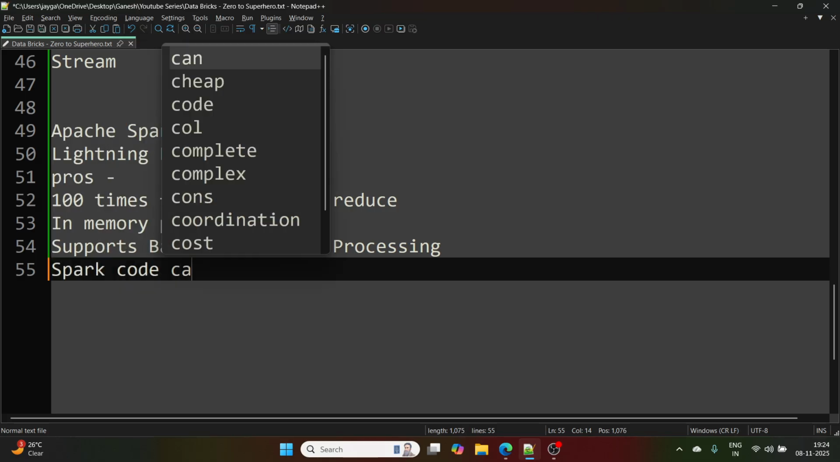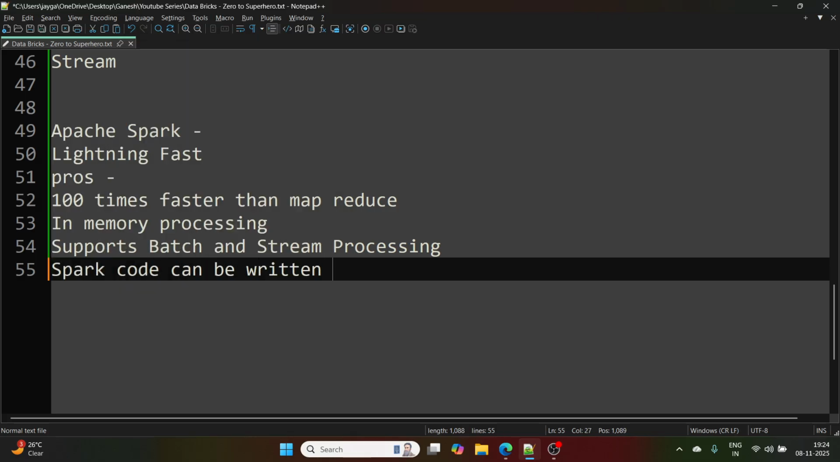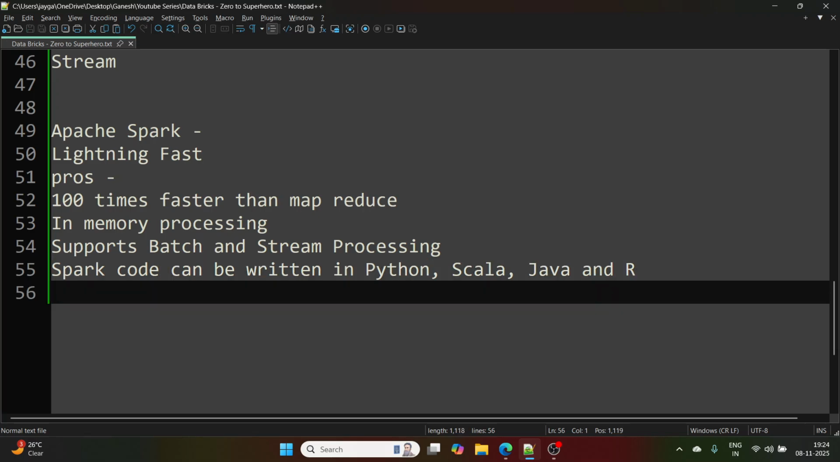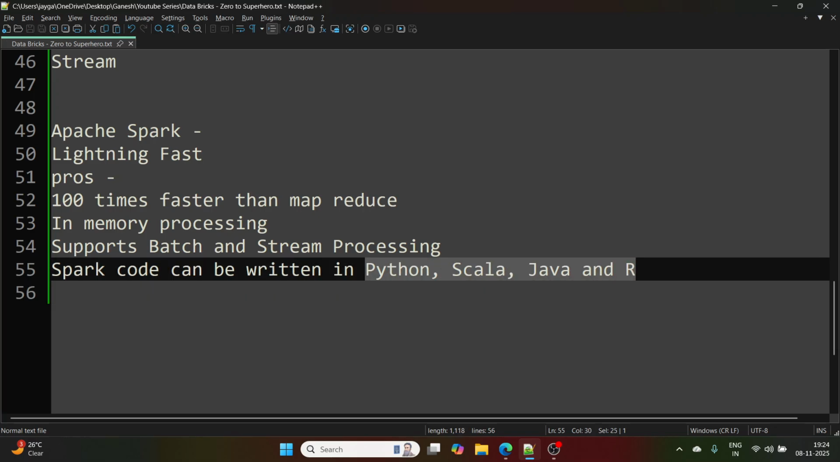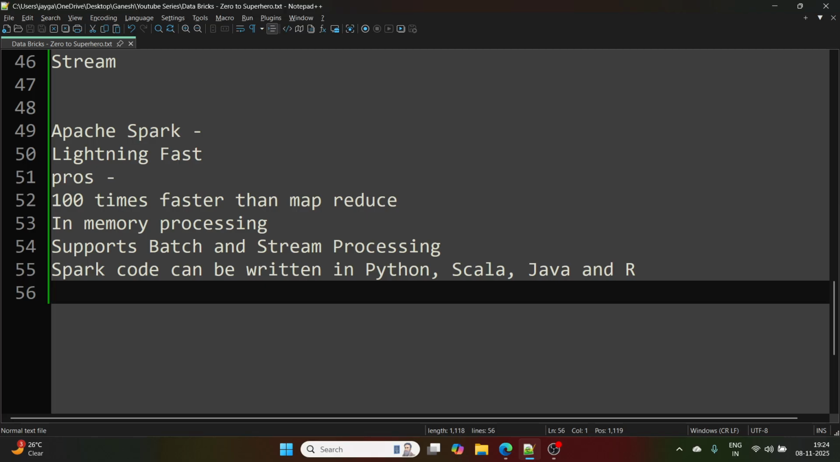Spark code can be written in Python, Scala, Java, and R, right? So you have got multiple options here. And one of them, the Python flavor with Spark, PySpark, we have already learned, right? So these are major advantages of Spark.